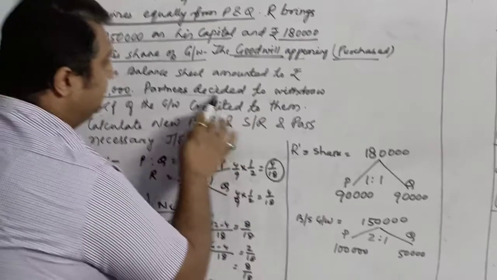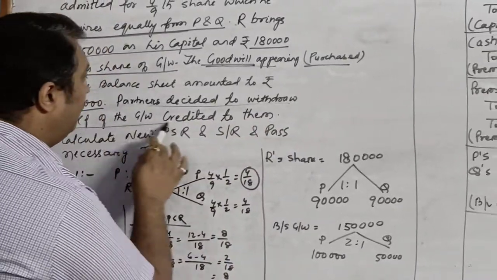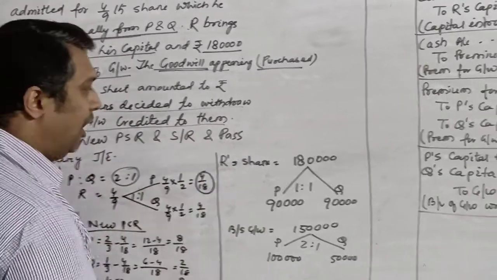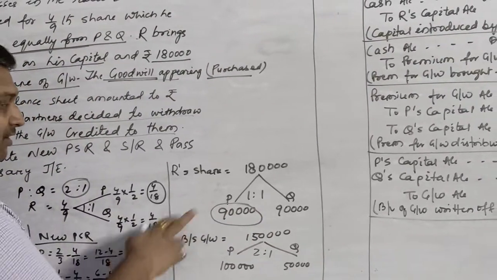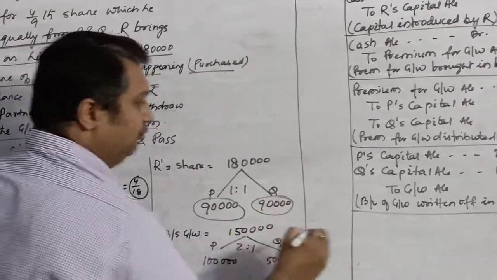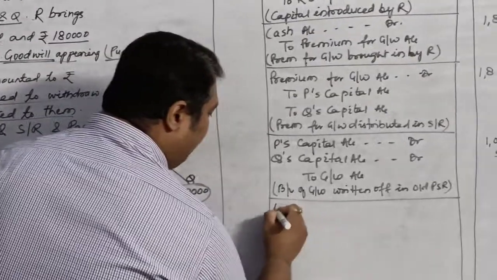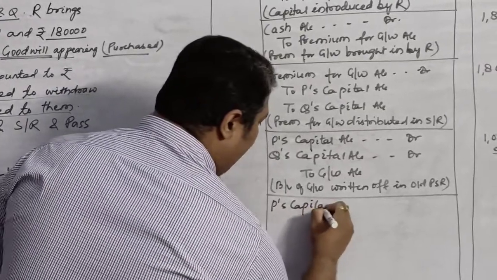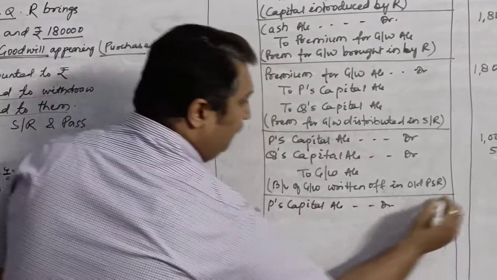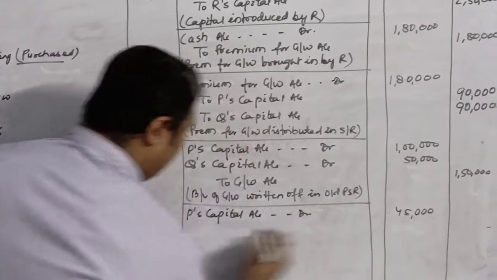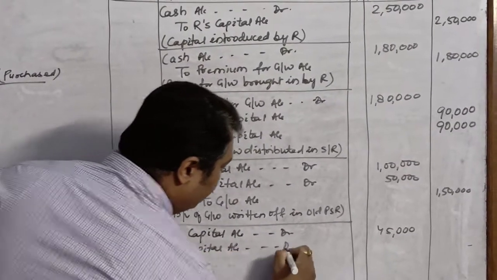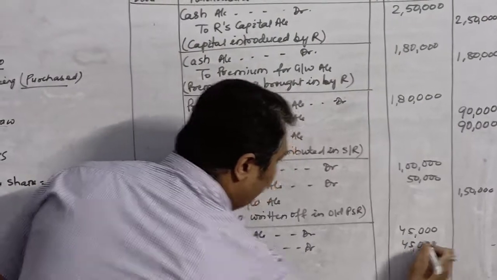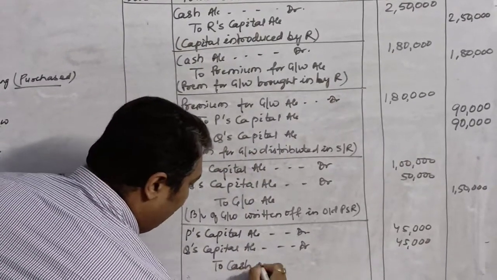We'll move to the next part of the question, which says that partners decided to withdraw half of the goodwill credited to them. So how much is goodwill credited to P? 90,000. So he will withdraw half of this, 45,000, and Q will also do the same. So your journal entry will be P's capital account debit 45,000, which he has drawn. Q has also withdrawn 45,000, that is half of his goodwill, 45,000 to cash or bank account.